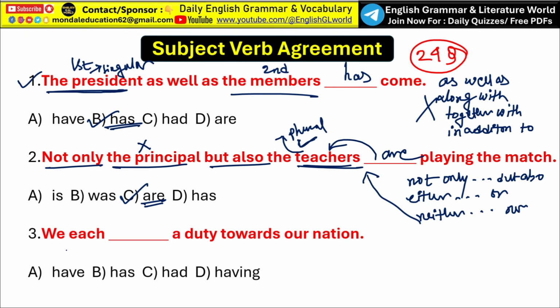Students, I have already told you that each always takes a singular verb when each is treated as a subject. But first of all, you have to identify which one is the subject. Is it each or is it we? Look, here each is not the subject. The subject is we. We is plural, so the verb should be plural. That means we each have a duty towards our nation. So the correct answer is option A, that is have.